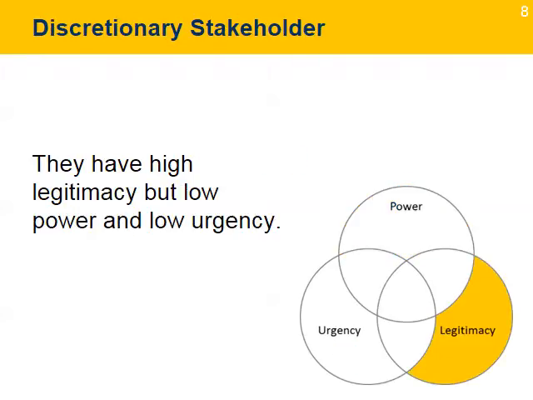The discretionary stakeholder. These stakeholders are of the latent type. They are perceived with legitimacy, but without power and urgent claims. Due to their legitimacy, the project leader will try to fulfill the requirements and interact on a periodic basis. They need to be communicated with regularly to provide status updates and progress reports, and as possible to involve them in the project.